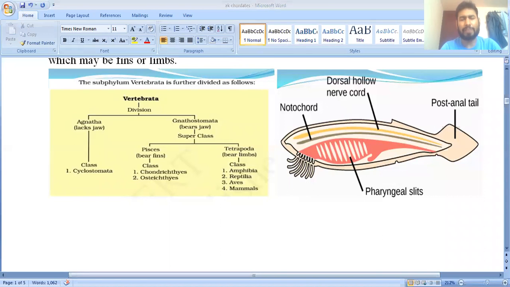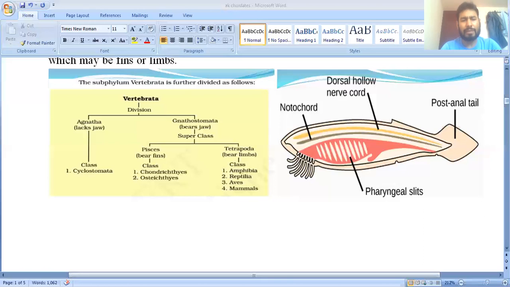Gnathostomata means such type of animals bear the jaw. And these Gnathostomata are divided into two different superclasses. First is known as the Pisces and another is the tetrapods. So how are they divided on the basis of characters? Here they have given the characters.